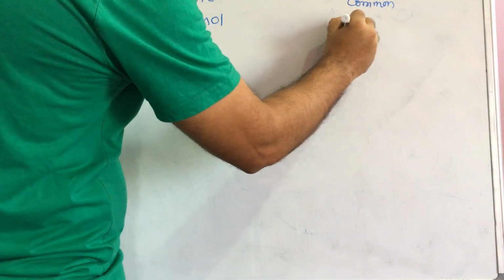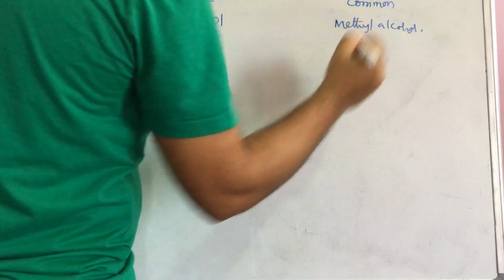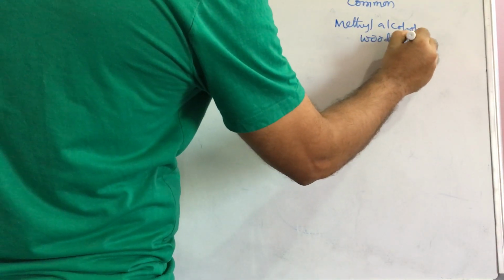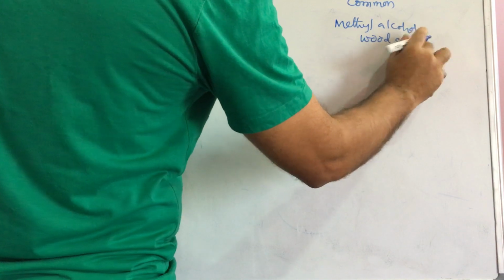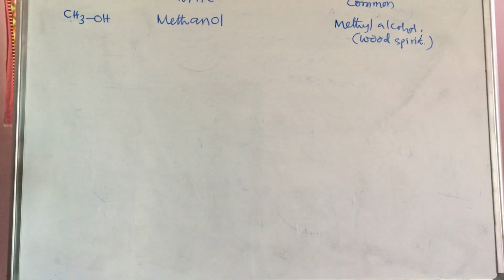Common name is methyl alcohol. Another common name is wood spirit, because on destructive distillation of wood we get methyl alcohol. It is very poisonous, and even one, two, three drops can easily lead to death. That's why don't take alcohol directly. This methyl alcohol is very poisonous.